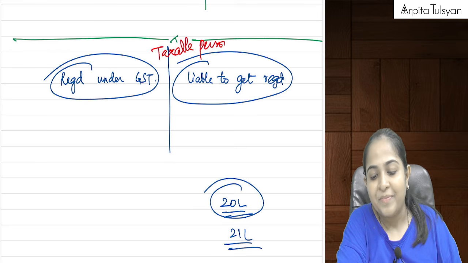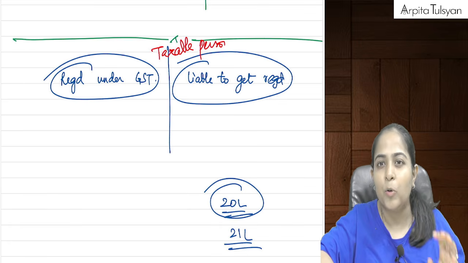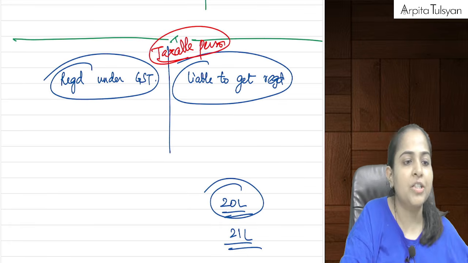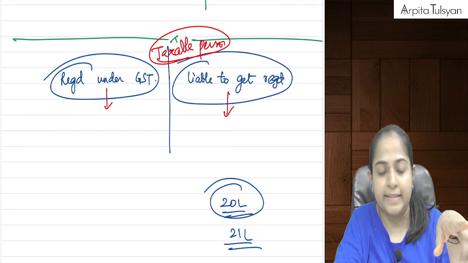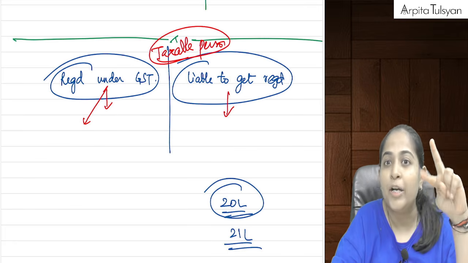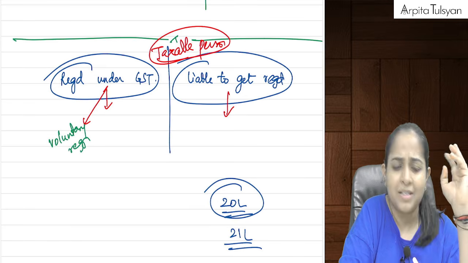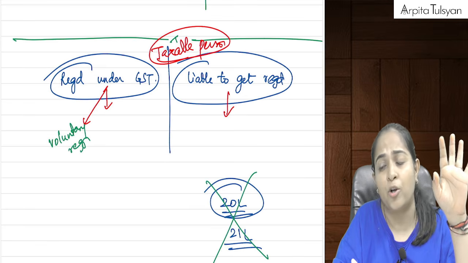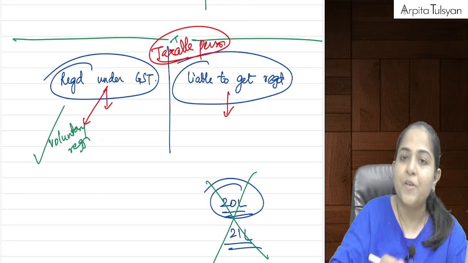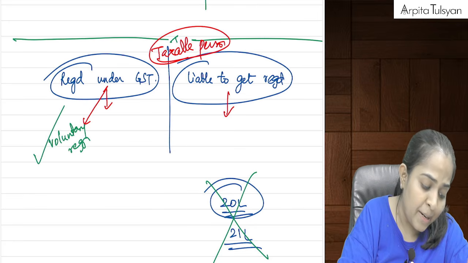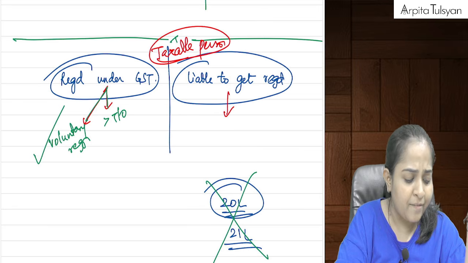Manageable till here? Yes. Acha, now I want you to get into a little more detail of this. Taxable person, just now I told you, either that person is registered, or that person is liable to get registered. Registered under GST can be in two ways. Either he has taken a voluntary registration. Voluntary registration means he did not bother about the threshold limits at all. Maybe right from day one he has taken a registration under GST. So even that person will be included here. Or any person whose turnover has exceeded the threshold will get himself registered.